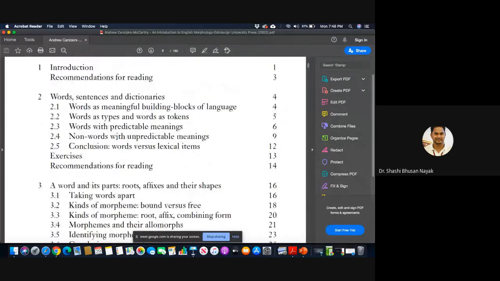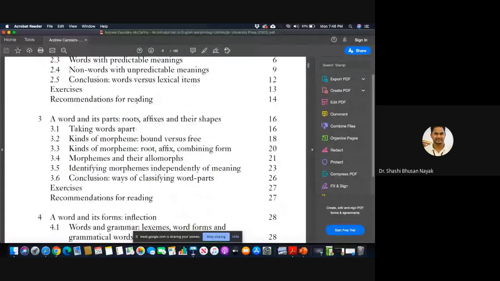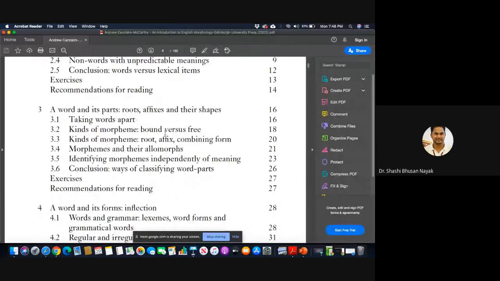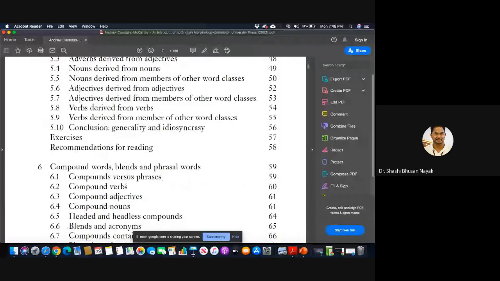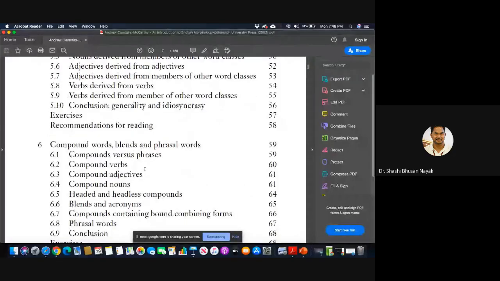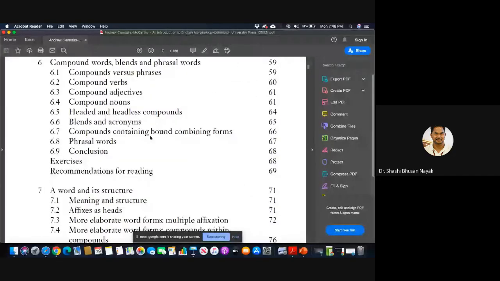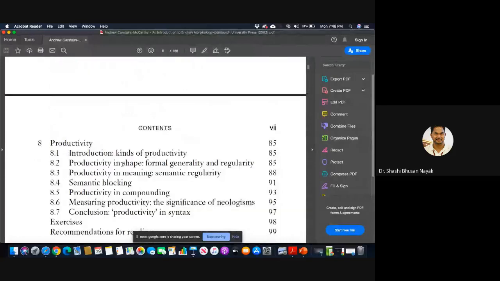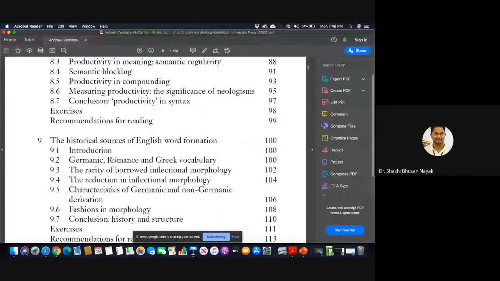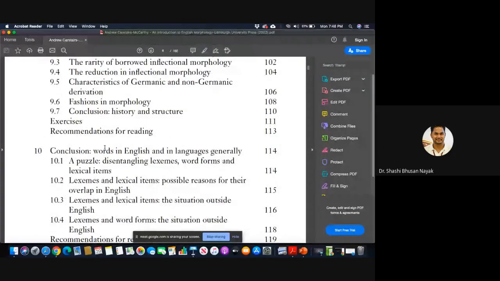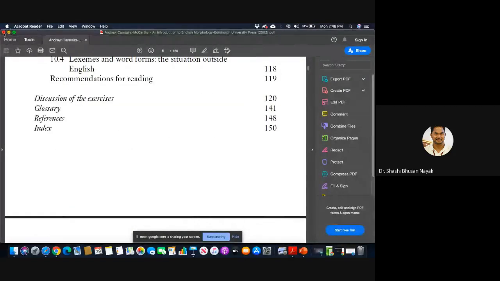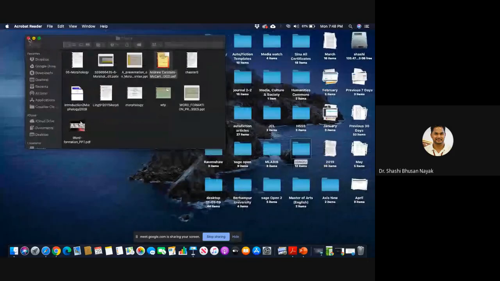Okay, words, sentences and dictionaries, roots, affixes and shapes, inflection, then you have derivation, then you have compound words, blends, phrasal words, word and its structure, productivity, historical sources of English word formation, conclusion. Everything is there. It will actually be very beneficial for all of you if you go through that.